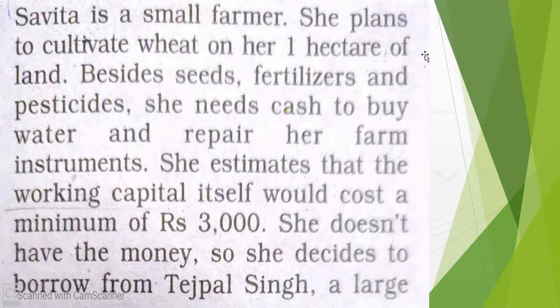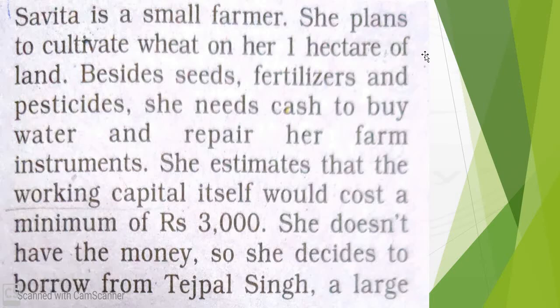Savita is a small farmer. She plans to cultivate wheat on her 1 hectare of land. Besides seeds, fertilizers, and pesticides, she needs cash to buy water and repair her farm instruments. She estimates that the working capital itself would cost a minimum of rupees 3,000.